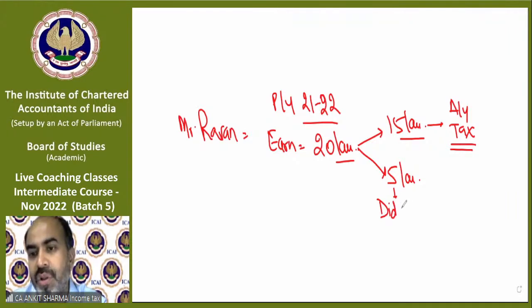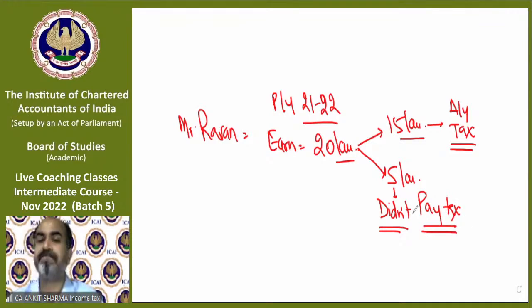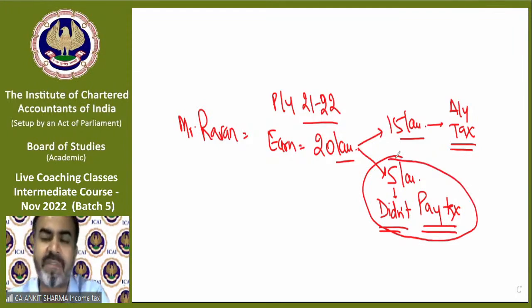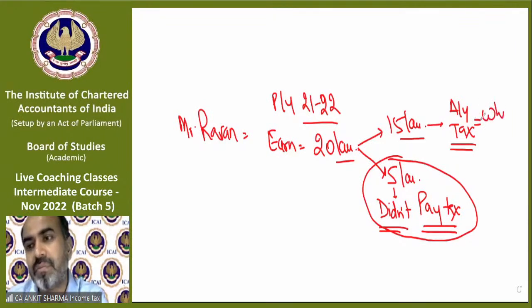So on this 5 lakh rupees income, he did not pay any tax. So he escaped this income. Now this income is called black money. You might have heard the words black money and white money. What is the difference between black money and white money? It's all the same currency, the notes in the form of green or yellow or pink. Of course, pink is most important, the 2000 rupees notes. So technically, the income on which we pay tax becomes our white money. And if we do not pay tax on any income, that becomes our black money.